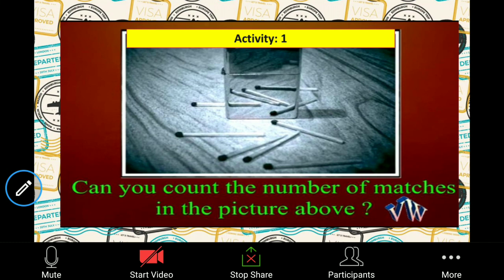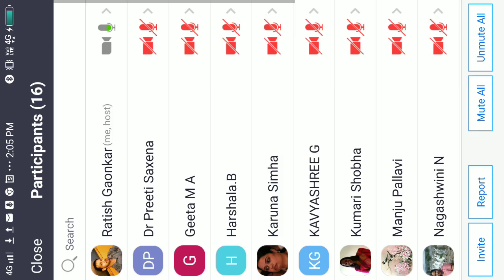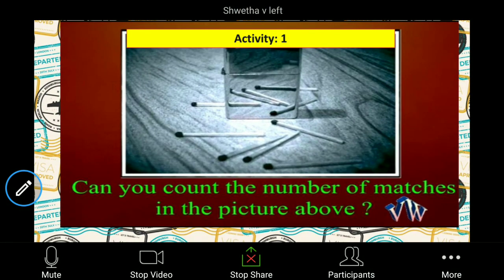Okay, let's begin with activity one. Hope all of you can see the image displayed. Are you all able to see the image? Hello? You can unmute your audio and just answer yes or no. You have to answer the question.